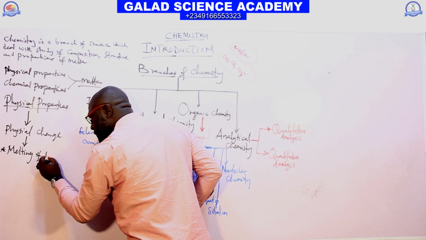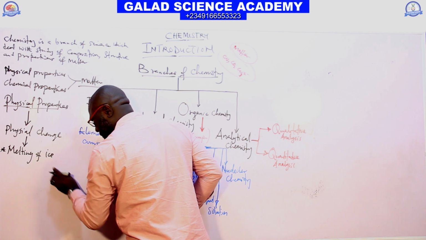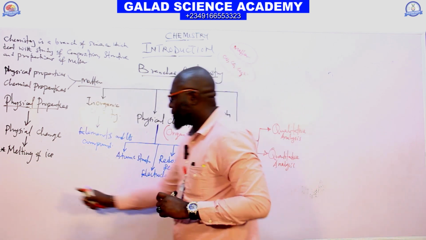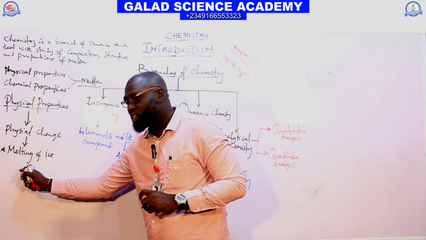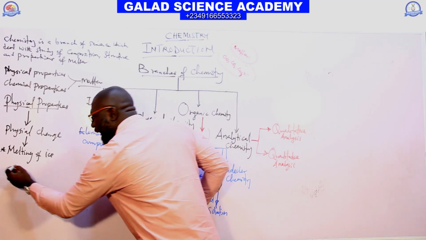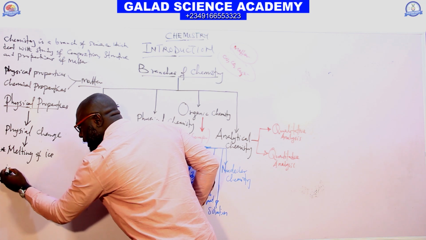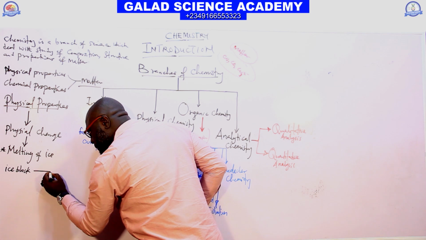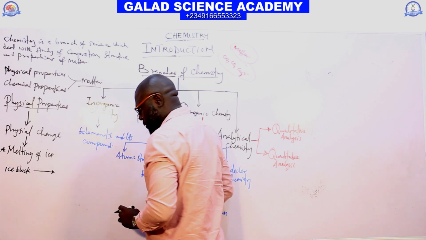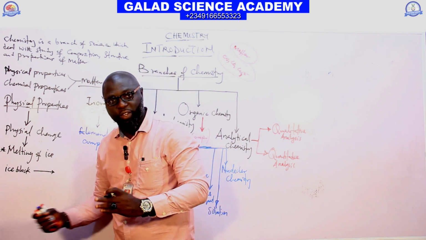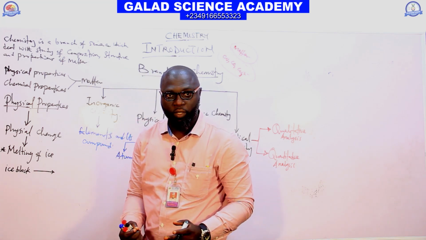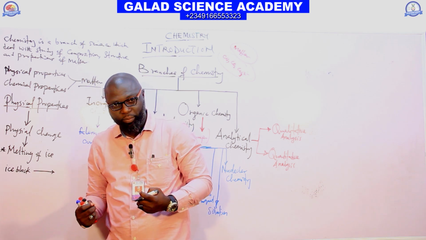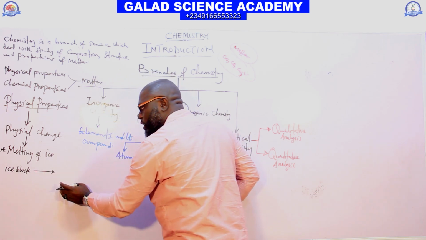Melting of ice. Assume we have an ice block now. If you remove the ice block from the freezer and put it on the table, at some point it will absorb heat from the surroundings.